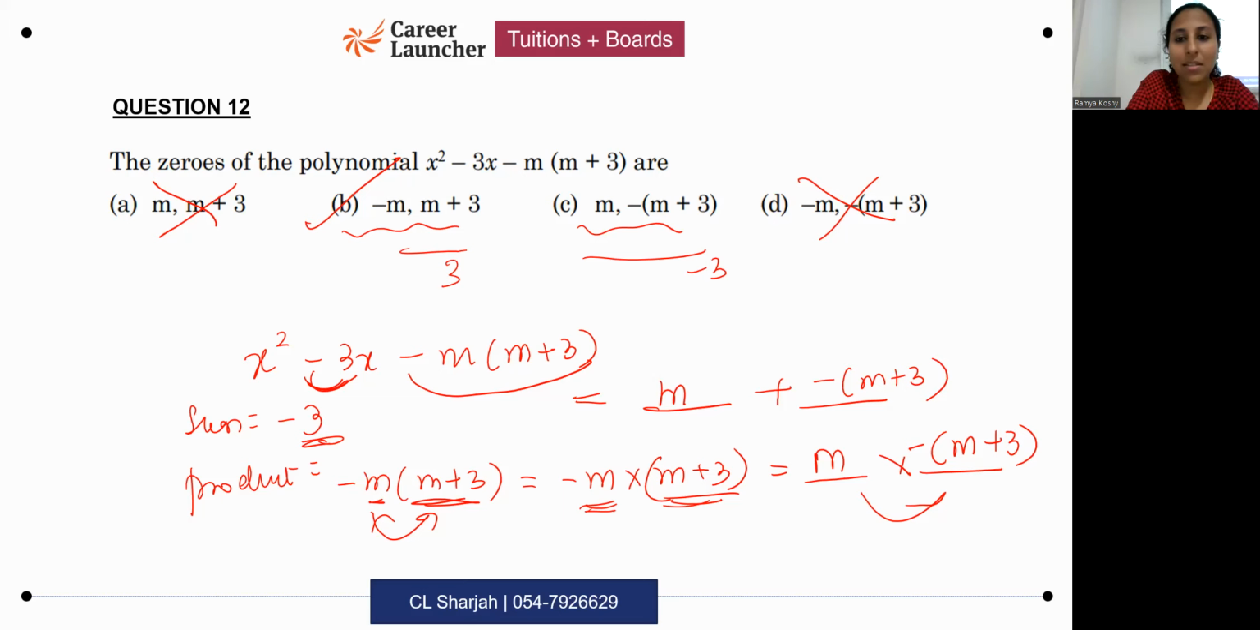What do we do after this? You split the middle term and factorize. Right? So how do you split the middle term and factorize over here?